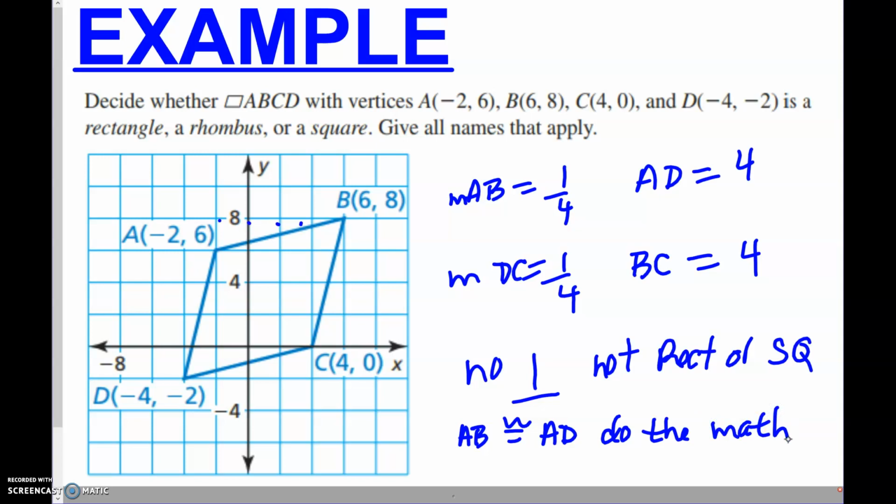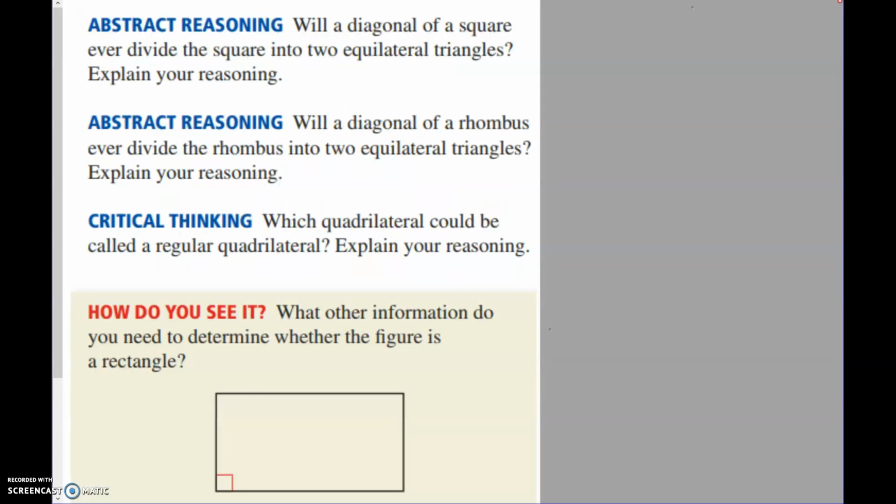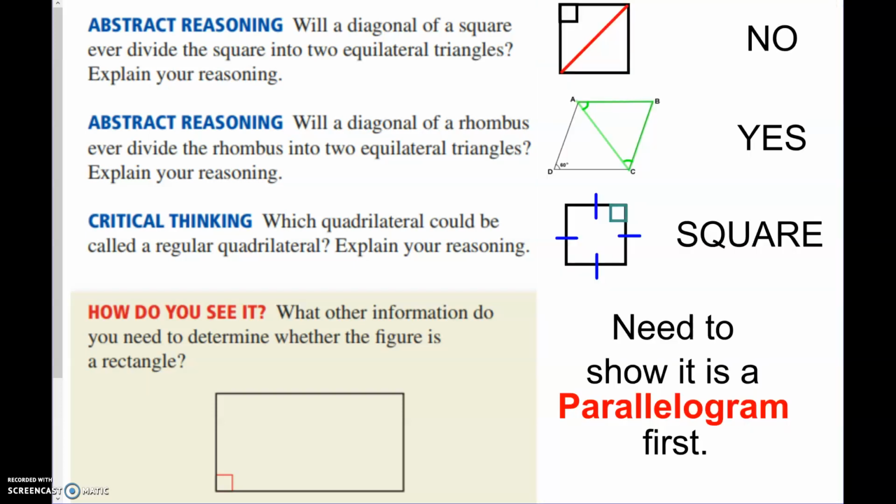Okay, so first I showed that it is a parallelogram, and then it is not a rectangle or a square because we do not have any perpendicular lines. And then you'd have to show consecutive sides being congruent, and then you can conclude that it is a rhombus. All right, the last thing, I'm going to be running out of time here. So answering these questions, if you stop and freeze it, you will be able to come back and answer them.